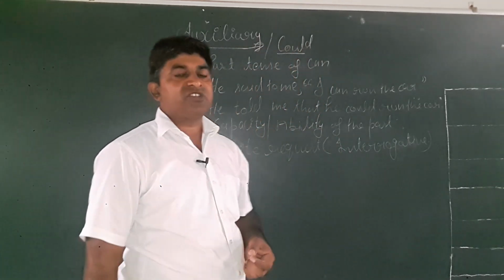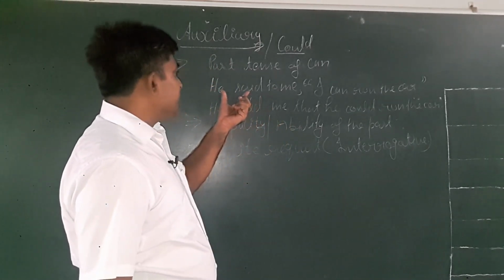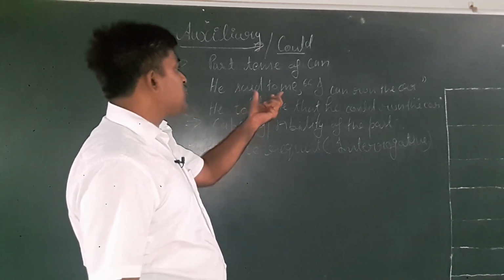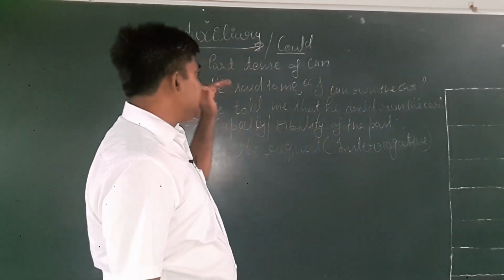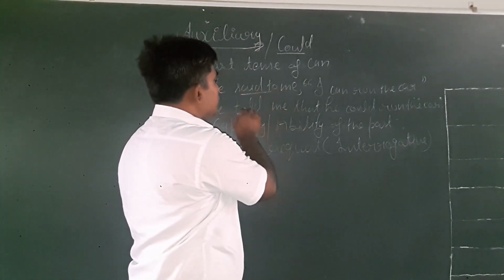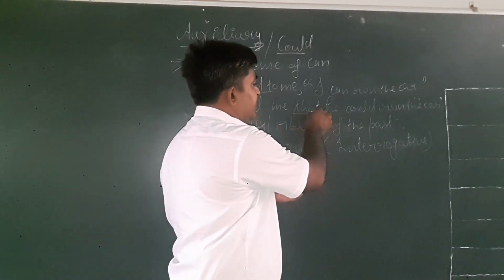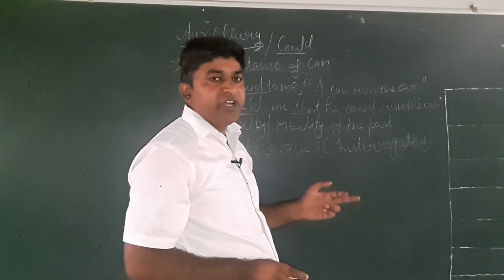Now let us discuss about uses of could. Could is the past tense of can. It is used in such a way. Let us take the example of a direct speech sentence. He said to me, I can run the car. When we shall change it into indirect speech, said to will convert into told. He told me. To remove inverted commas, we shall use that. I will change according to the subject of the reporting verb.